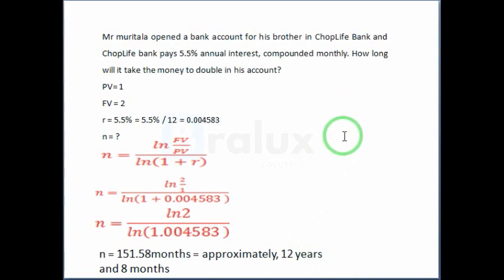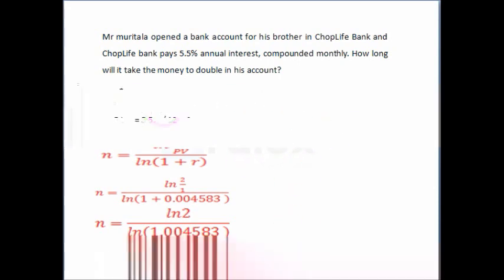So this is another example. Suppose Mr. Muritala's brother deposits 350 naira at the beginning of each month in an account that pays 6% annual interest, compounded monthly. Find the total amount in this account at the end of 25 months. So the monthly rate of interest is 0.005.